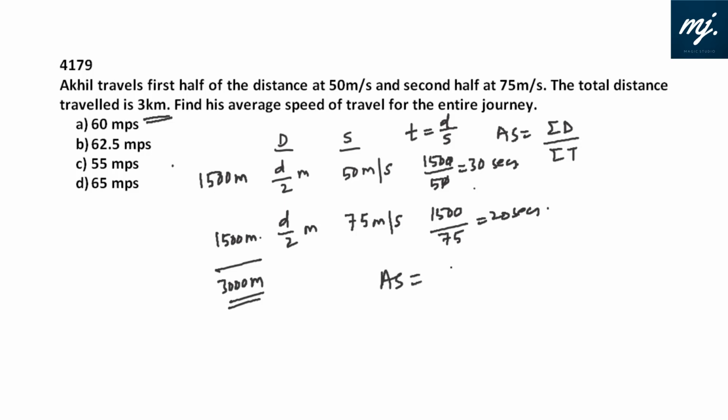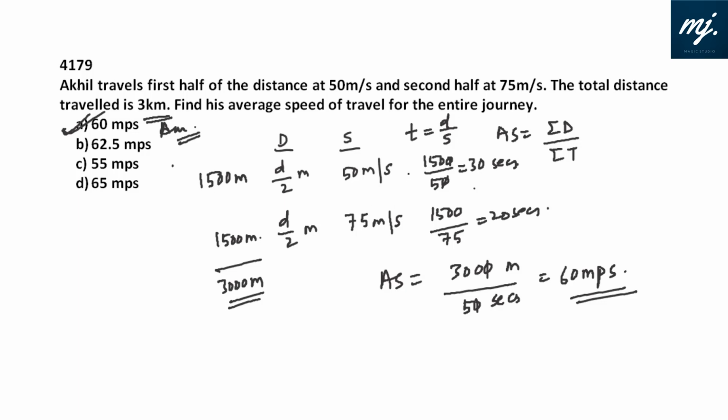So average speed would be 3000 meters traveled in 30 plus 20, that is 50 seconds. That would be 60 meters per second. Option A is the best fit.